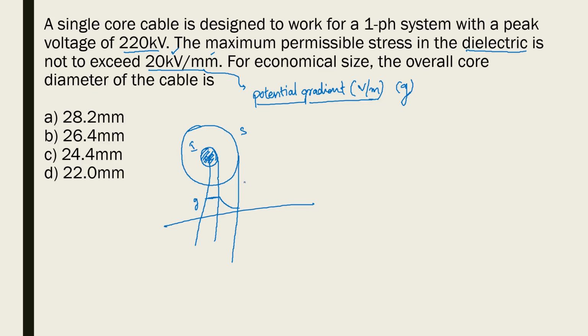Okay, you have to remember this one. So the potential gradient, that means the power of the voltage to break down the insulator, keeps on decreasing as you move away from the conductor. Where do you have the maximum potential stress or potential gradient, G max? You will have the maximum at which point? At the radius of the conductor, where small r is the radius of the conductor. Around the conductor you have some layer of insulation. From the center of the conductor up to the total insulation thickness, it is capital R. So you are having maximum stress at the surface of the conductor.